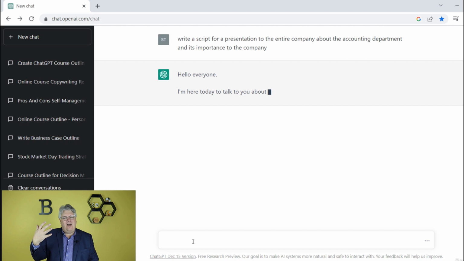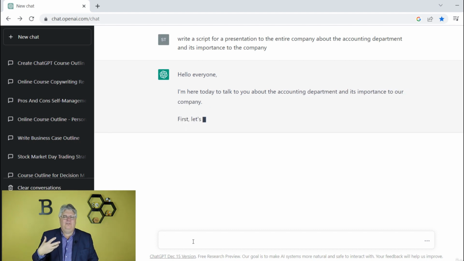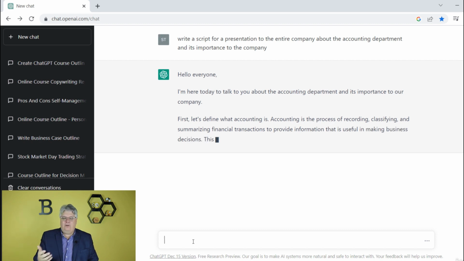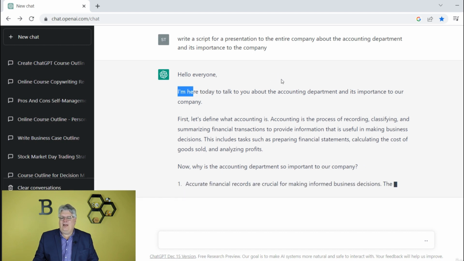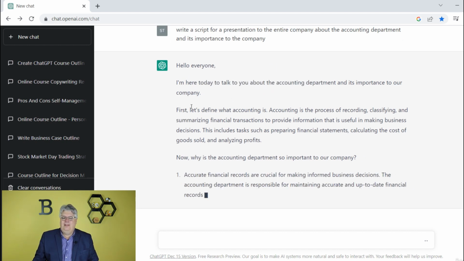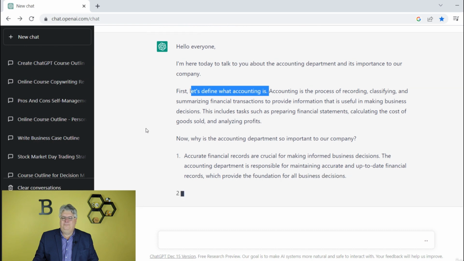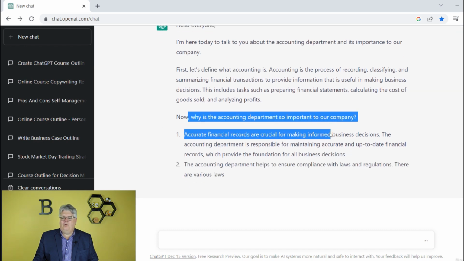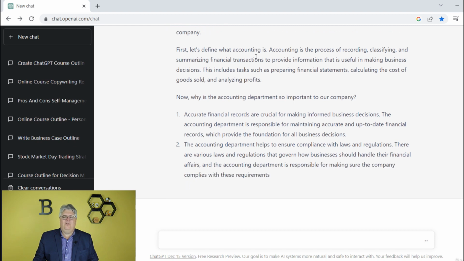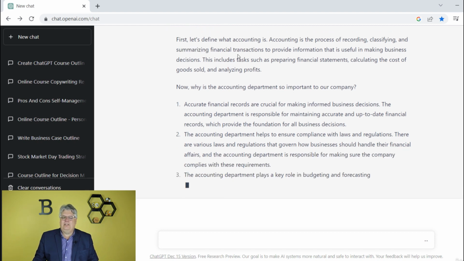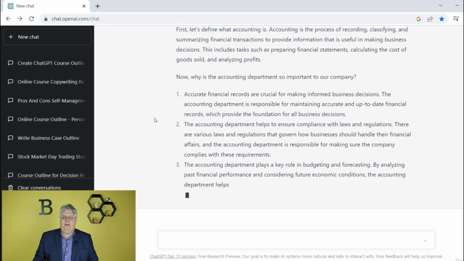So think about how agonizing that might be to do and how to really start outlining and structuring that. Here it's coming right back. You might not know anything about accounting, but it's going to give you an example here. So I'm here today to talk to you about the accounting department and its importance to the company. What is accounting? And now, why is the accounting department important to our company? This is nice, too, where it gives a little briefing about accounting that's not going to go on for 17,000 pages. That's what you'd want, maybe, in a short little speech to the company.